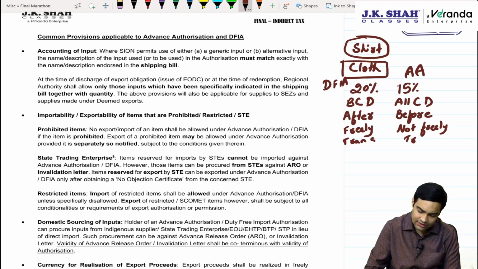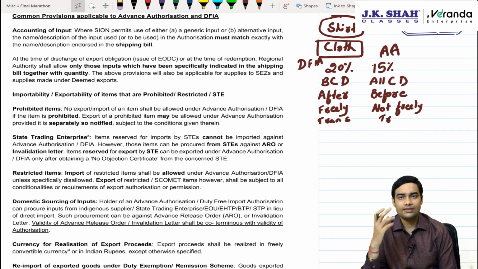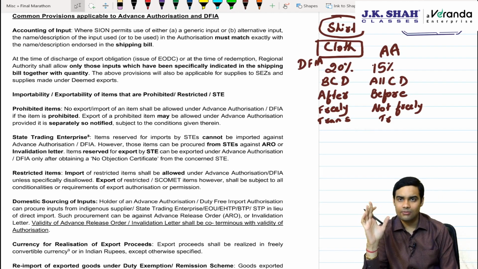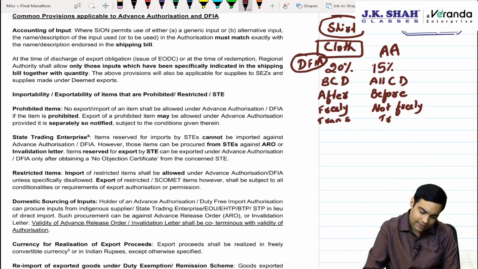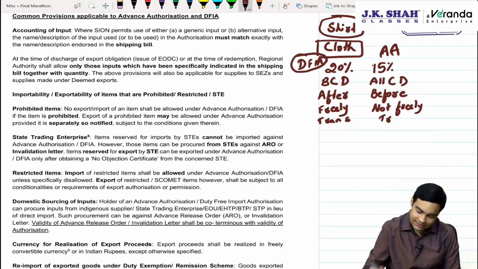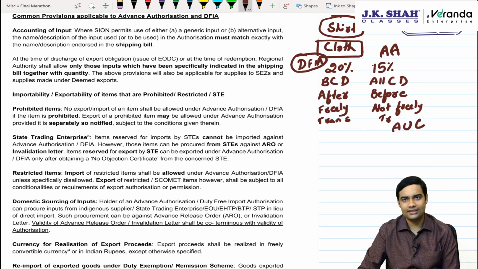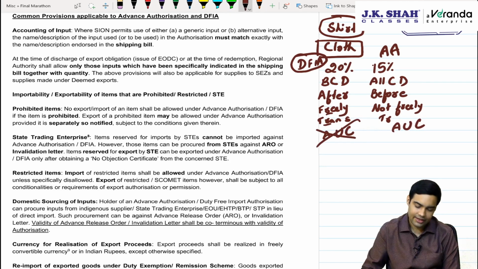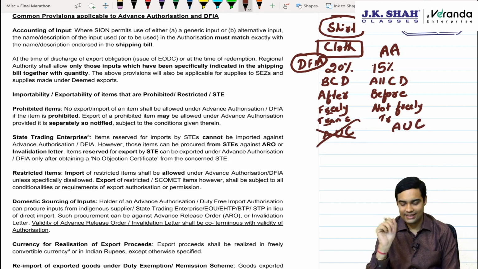Then advance authorization is given only where SION is mentioned, or there are certain other ratification schemes which are done, but DFIA is only given if your product is mentioned in SION. Plus, it should not be subject to actual user condition. If it is subject to actual user condition, then you will have to go for advance authorization, because DFIA is freely transferable and actual user condition is not applicable for DFIA. This comparison can also be asked in your exams, so be careful between DFIA and advance authorization.